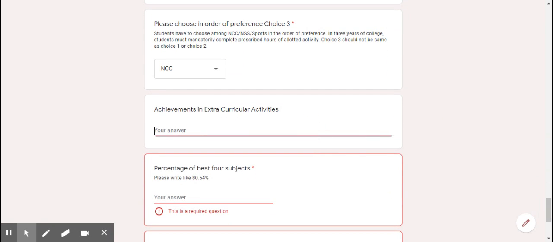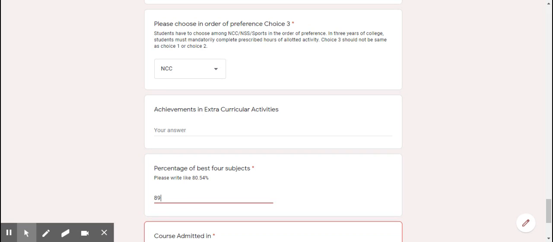Achievements in extracurricular activities. For whatever ECA activities I have been awarded certificates, you can mention them here. My percentage of the best four subjects. You can also see the college prospectus regarding this, or your combination, or your percentage. For example, my best four subjects evaluate to 89.56%, so I need to fill this percentage here.